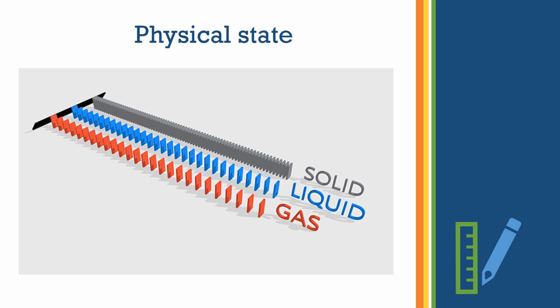We learnt that in metals the physical state is only solid. However, in non-metals, the physical state can be solid, liquid and gas. What does that mean? It means that there are non-metals which are solid, there are non-metals which are liquid, and there are non-metals which are in the form of gas also. For example, carbon is in the form of solid, bromine is in the form of liquid, hydrogen is in the form of gas.